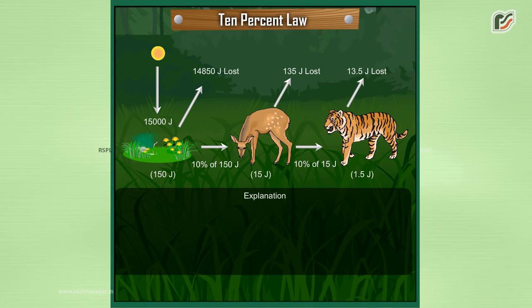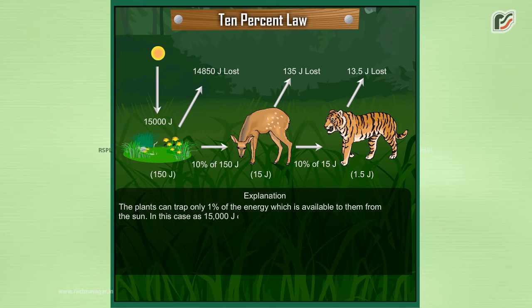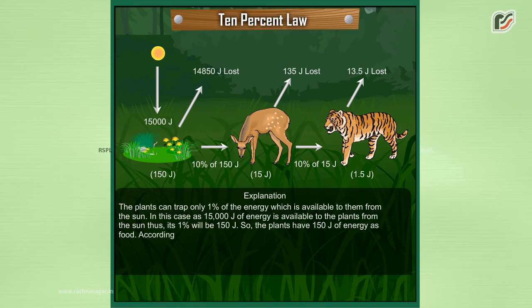Explanation. The plants can trap only 1% of the energy which is available to them from the sun. In this case, as 15,000 joules of energy is available to the plants from the sun, its 1% will be 150 joules. So, the plants have 150 joules of energy as food.